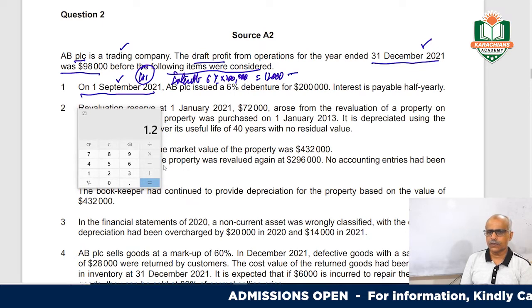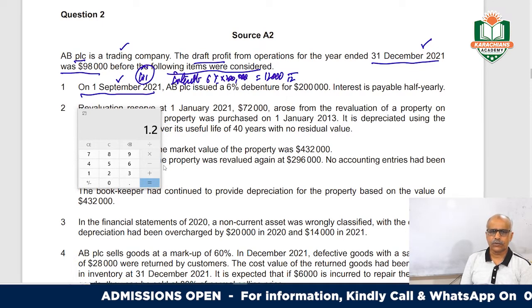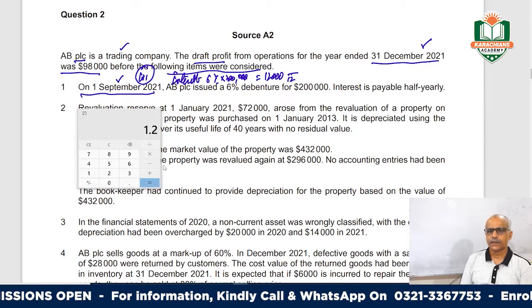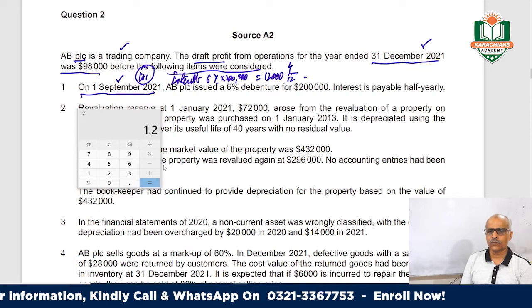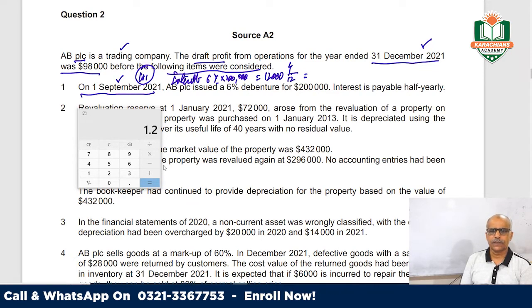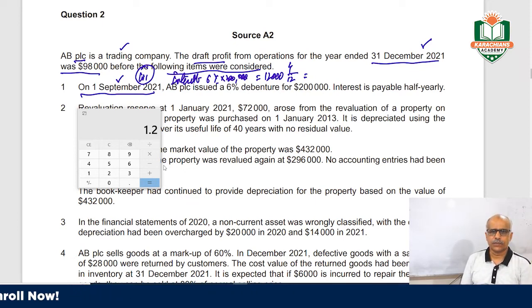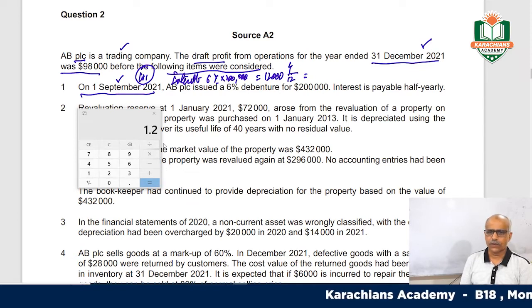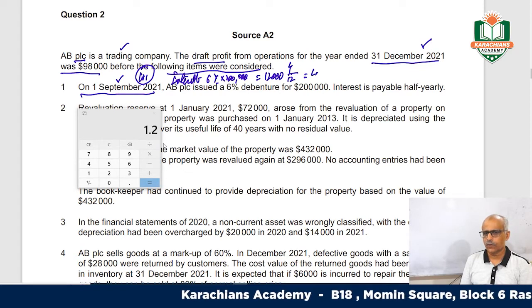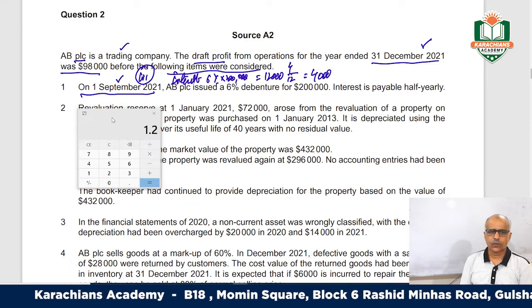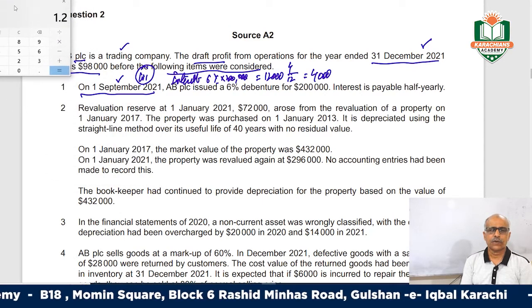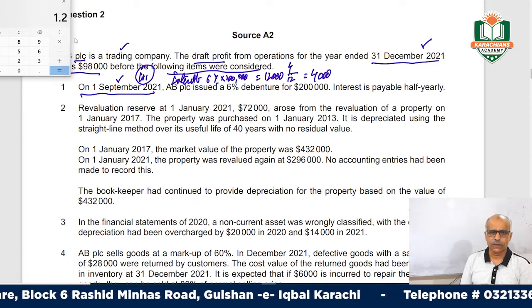This is for 12 months, and September, October, November, December means 4 months. He has missed out 4 months of interest, meaning he ignored it. So we will consider this interest: 12,000 divided by 12 is 1,000, and multiplied by 4, this will be 4,000. So 4,000 of interest we will deduct. He did not deduct it, so we will deduct it.